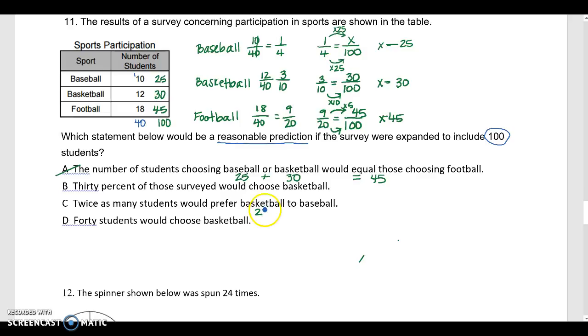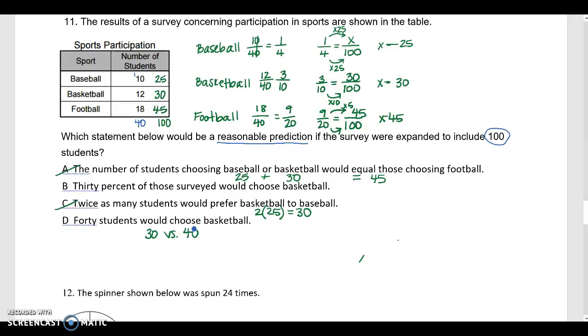So twice baseball, which is 25, would equal basketball. Well, that's not true. Okay, 40 students would choose basketball. Let's see, basketball is 30 students versus 40, so that doesn't seem right. Let's go back to this.